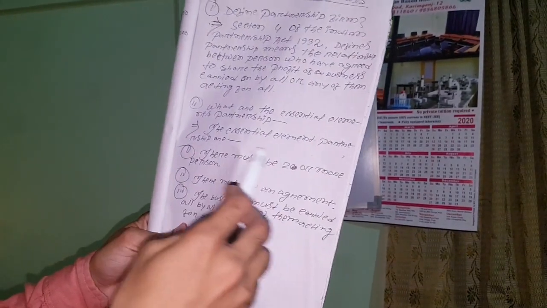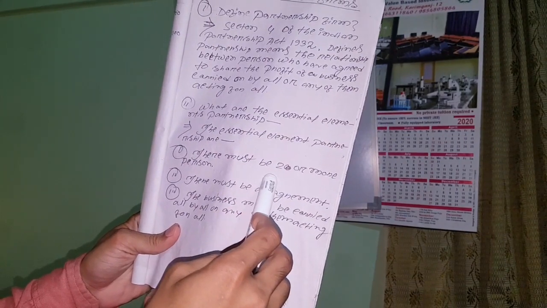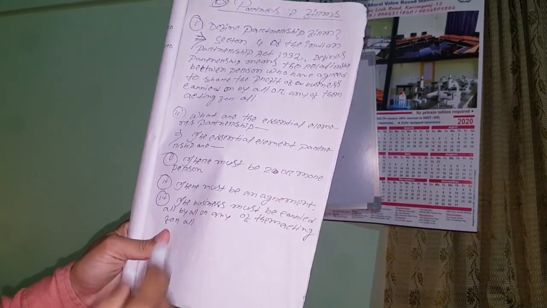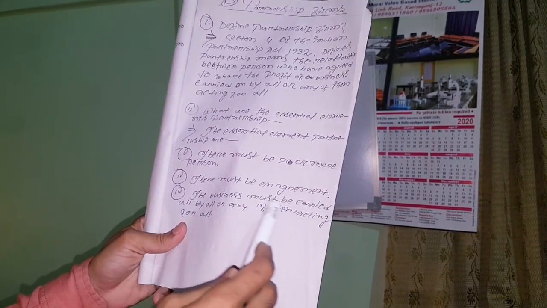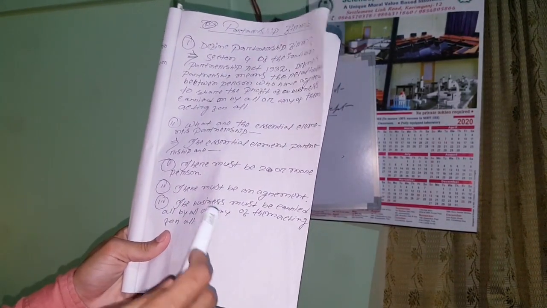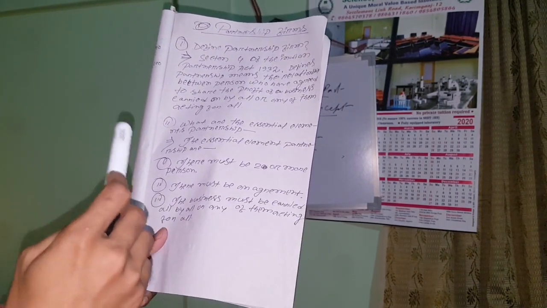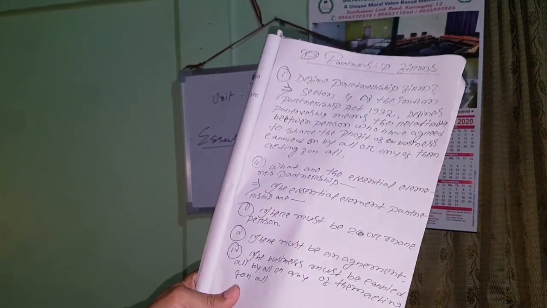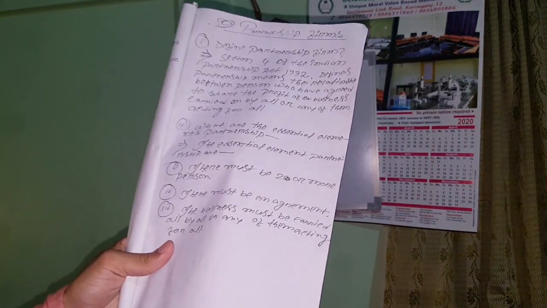The essential elements of partnership are: there must be two or more persons, there must be an agreement, and the business must be carried on by all or any of them acting for all.